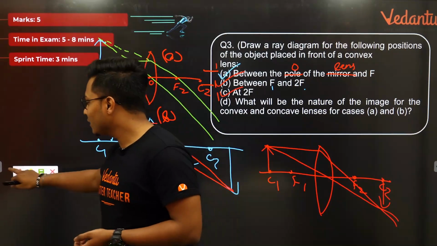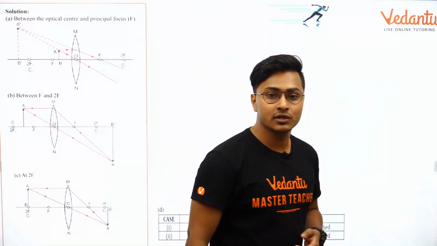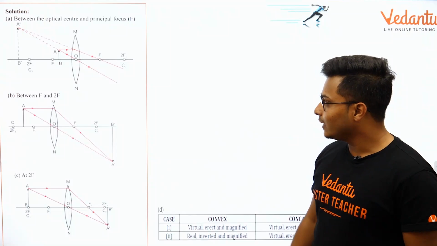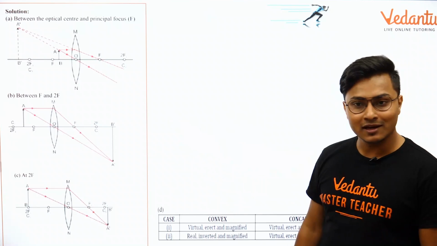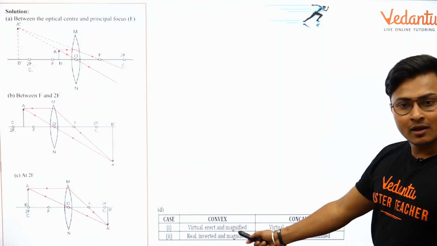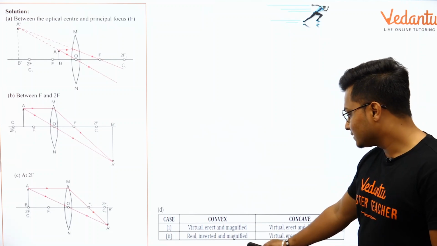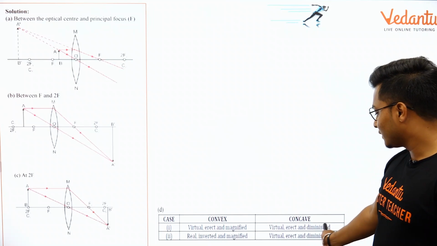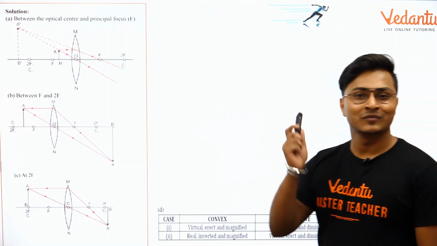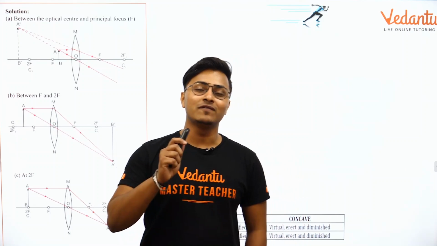Now you have done the 5 mark question. Let us check the answer as well for this question. I'm pretty sure the diagrams were correct. Yes, the diagrams were correct for all the 3 scenarios, and the answers for the B part were also correct. Virtual, erect and magnified, yes. Real, inverted and magnified, yes. Virtual, erect and diminished, virtual, erect and diminished for concave. Exactly correct, guys. You did a great job for this as well.